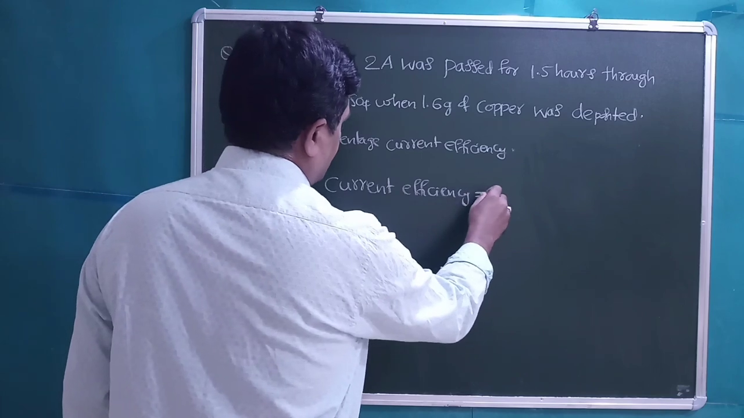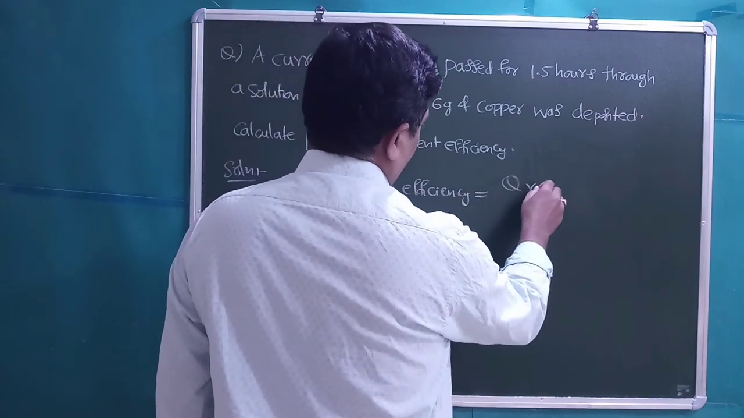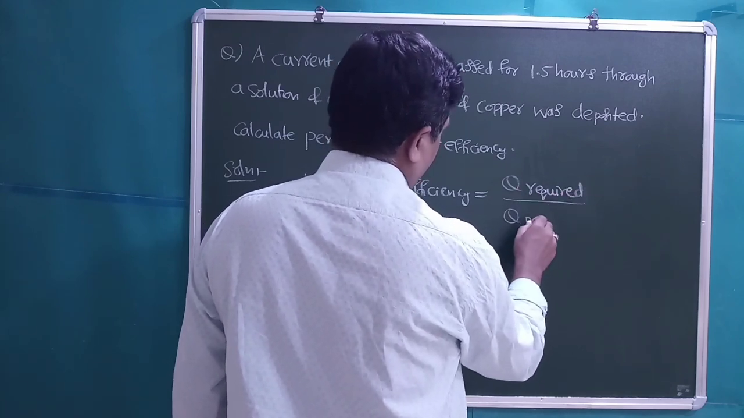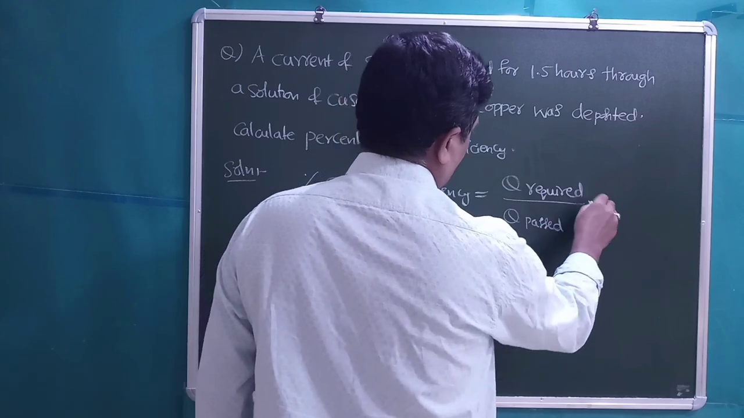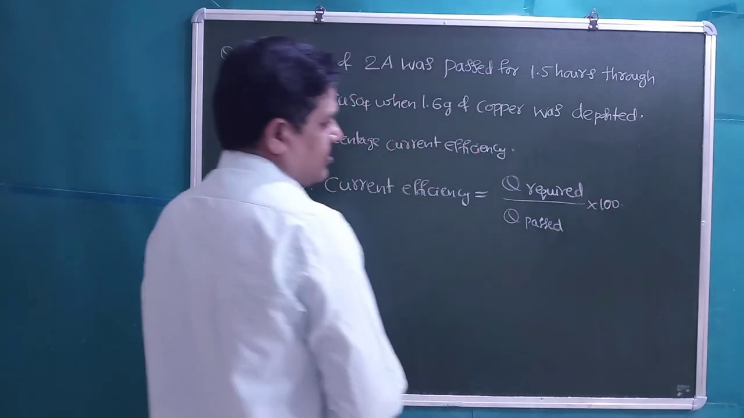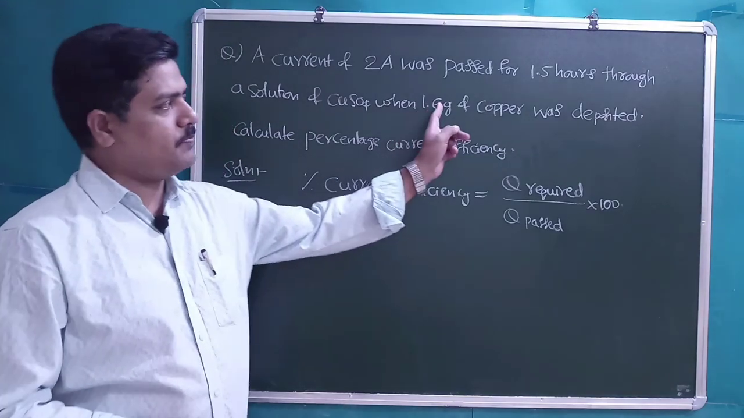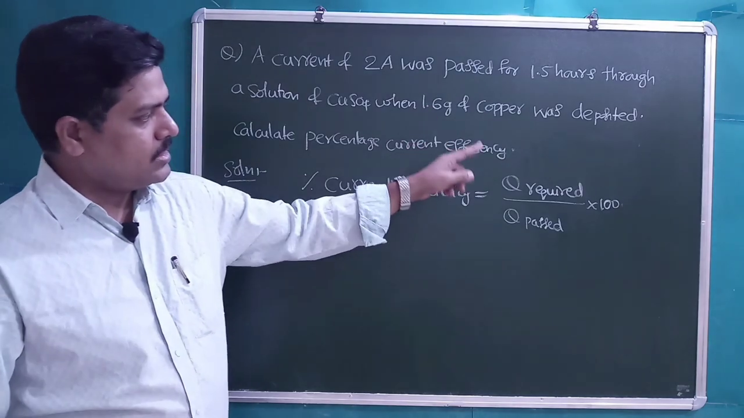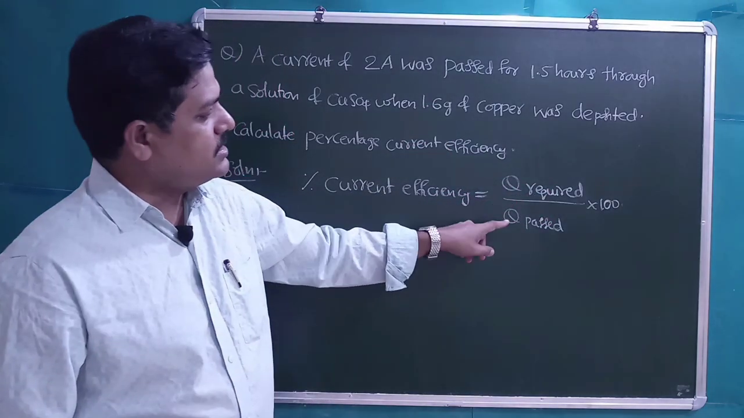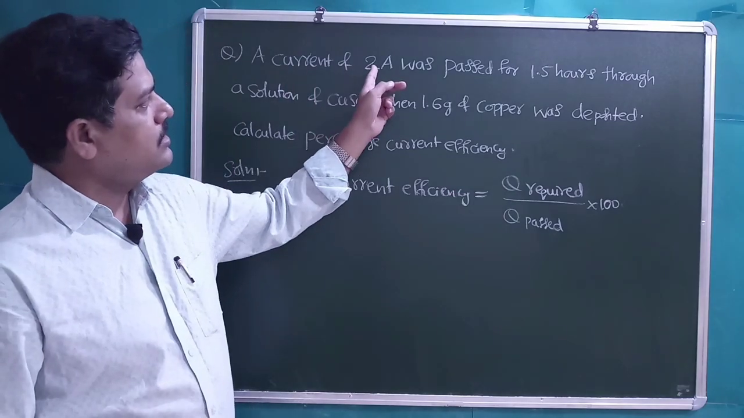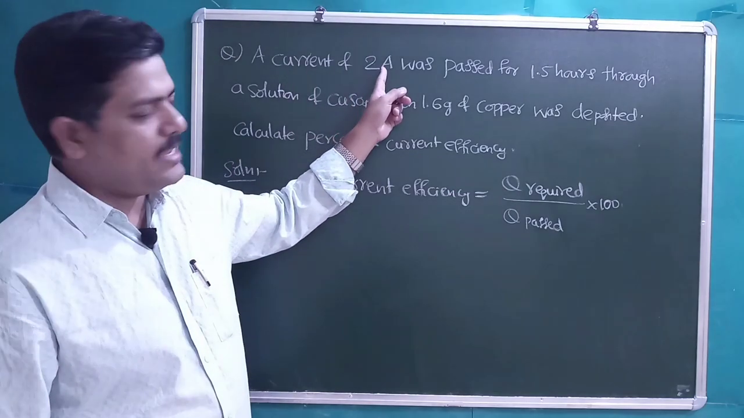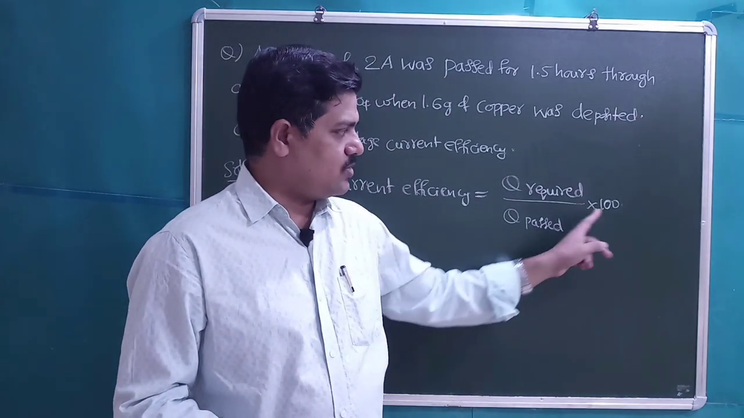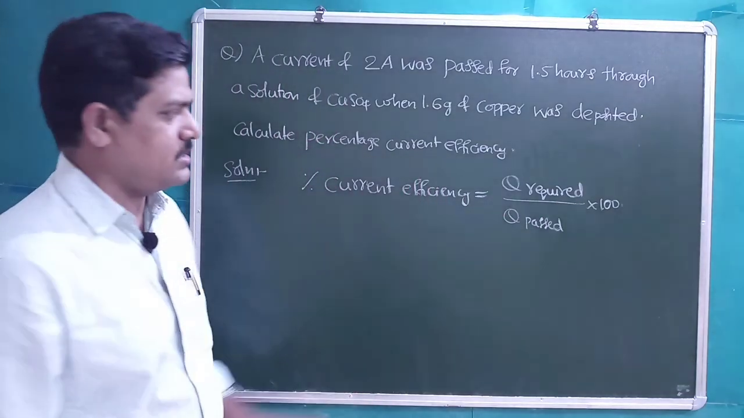Percentage current efficiency we can calculate from the charge required divided by charge passed into 100. Actually, what is the amount of the charge required to deposit 1.6 grams of copper? We will calculate by using the Faraday's first law. Then that is charge required divided by charge passed. We can calculate from this Q is equal to I into T. From that we can calculate charge required by charge passed into 100 will give us percentage current efficiency.